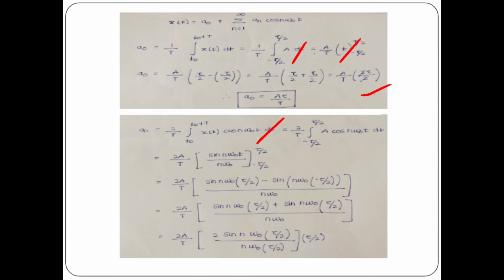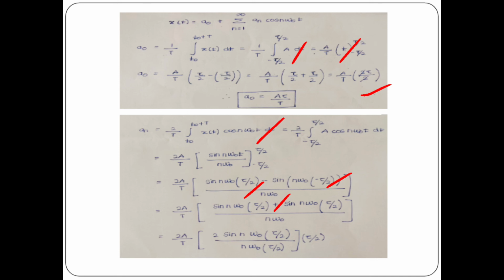Integral of cos with respect to dt will give you sin. So sin(n omega0 t) divided by n omega0. In the place of t substitute tau by 2 here, and here minus tau by 2. So sin of minus theta will give you minus, so minus minus we will get plus. So 2 sin(n omega0 tau by 2) divided by n omega0.